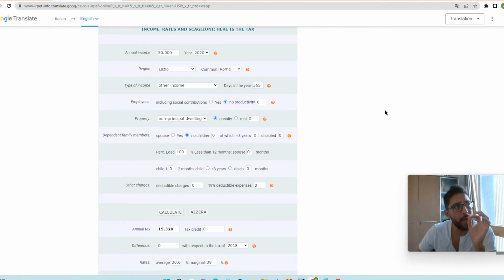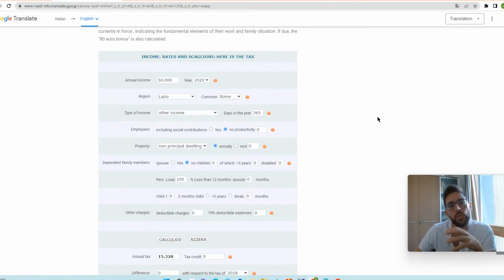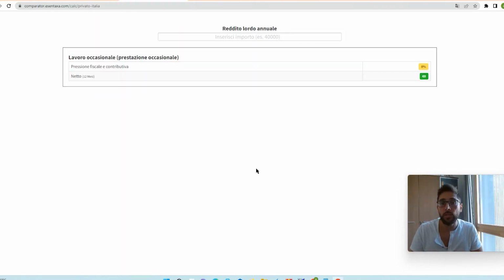I want to go now to show you our tool, Esentaxa tool, in which we compare employee income with the self-employed income, putting them one against the other: the Italian payroll that normally you receive when you're an employee, against the forfeit regime. Sometimes when you move to Italy, a lot of people are thinking, should I be an employee of a company or should I be self-employed under the forfeit regime? This tool works in the following way.